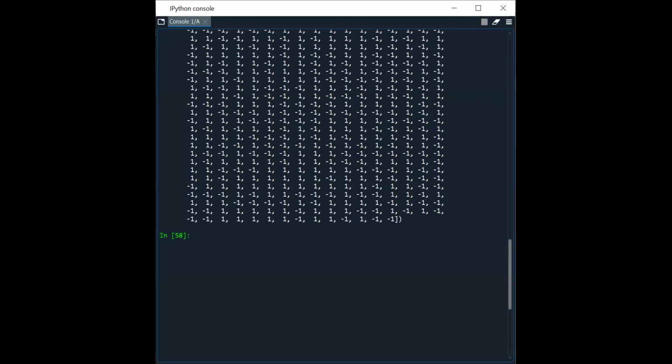When you transmit at a given SNR and receive at the receiver input, they will be no longer +1 and -1.